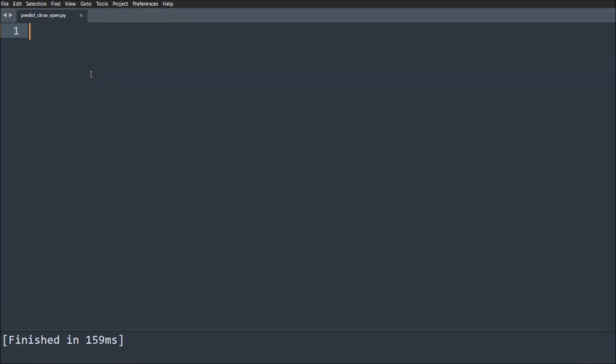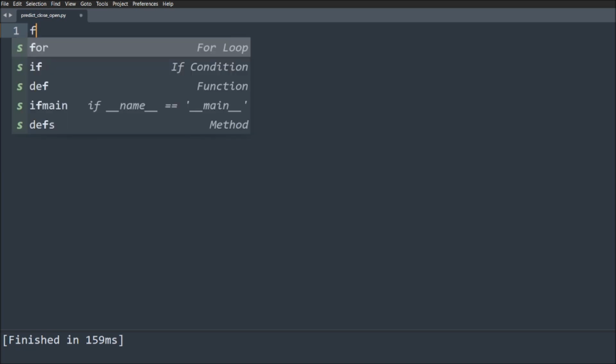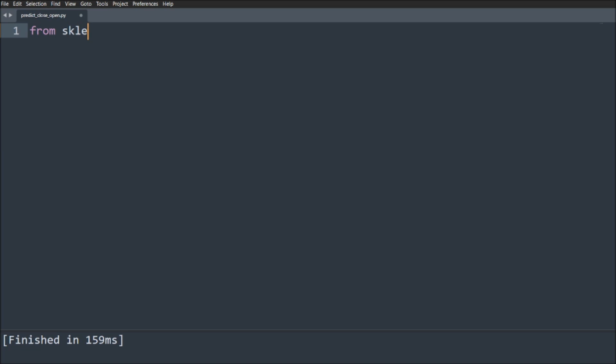So straight away, I will start importing with sklearn. I will code everything related to sklearn, as we took it from the previous code.